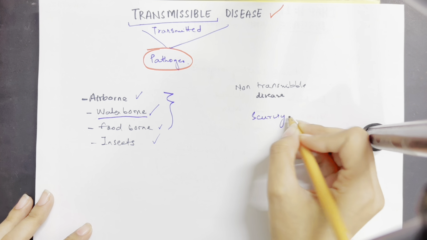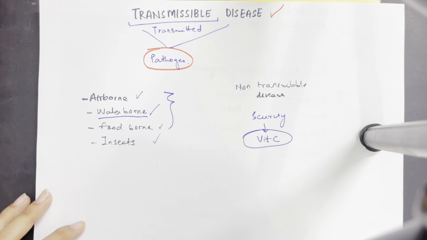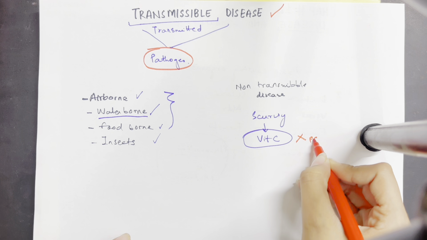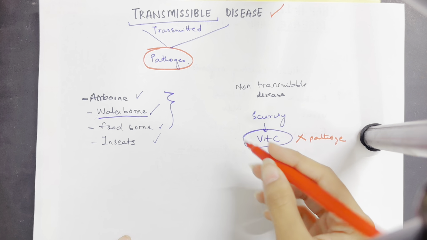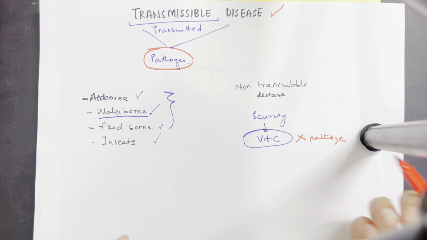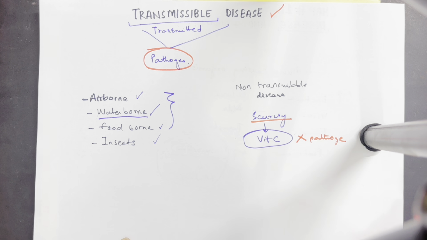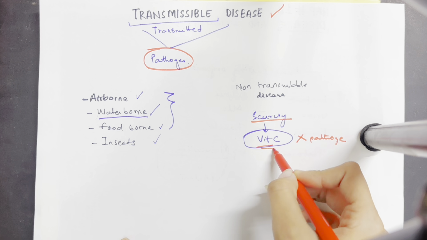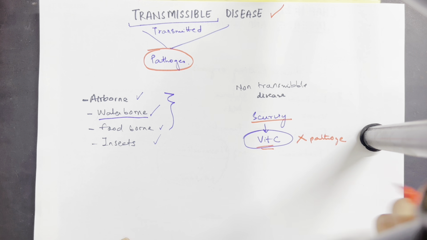We all know scurvy is caused by deficiency of vitamin C. What you need to understand in non-transmissible diseases is that vitamin C is not a pathogen. Vitamin C is just the cause due to which scurvy occurs, whereas pathogens are those that cause infection. So the deficiency of vitamin C does cause scurvy, but we cannot say vitamin C is the pathogen.